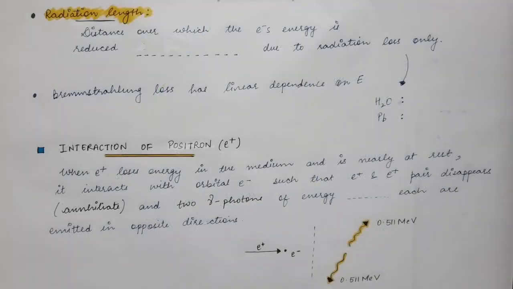Now we have another term, and that is the radiation length. As we have discussed, the light charged particles, means the electron and the positrons, lose their energy through two phenomena. First is the collisional energy loss and another is the radiation loss.